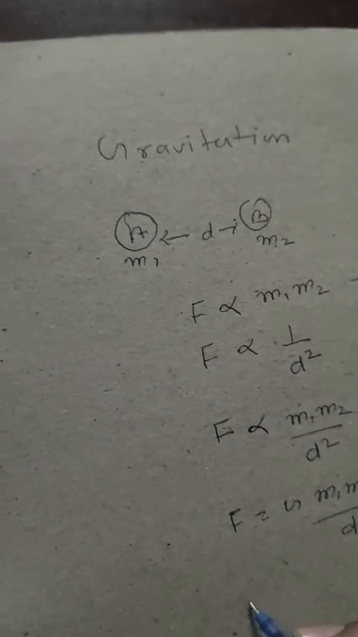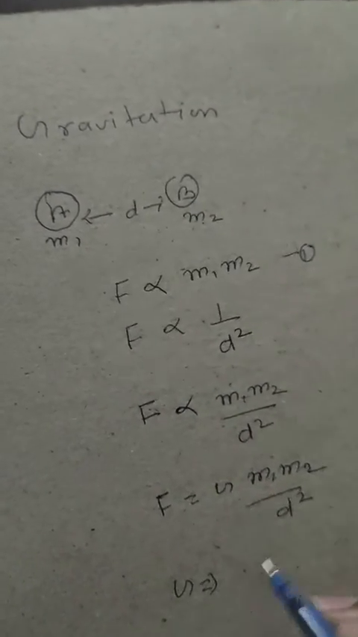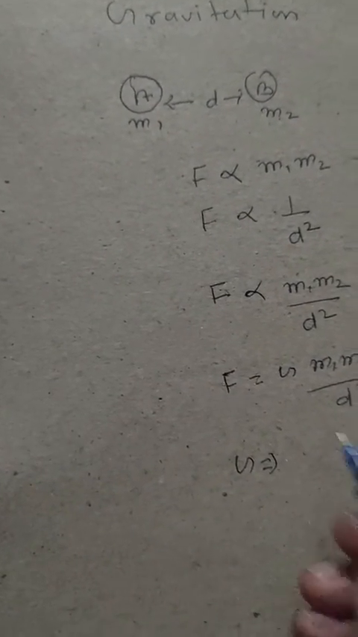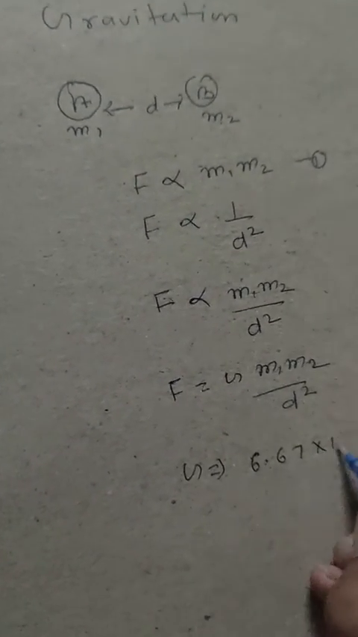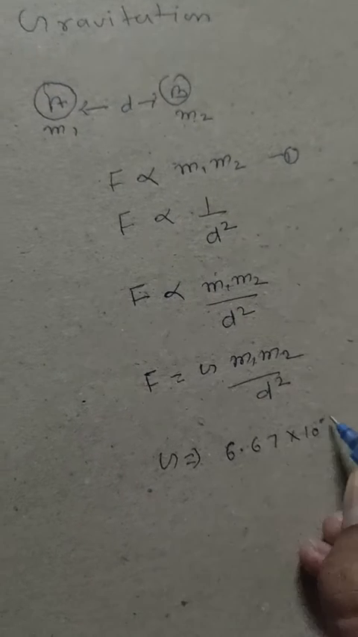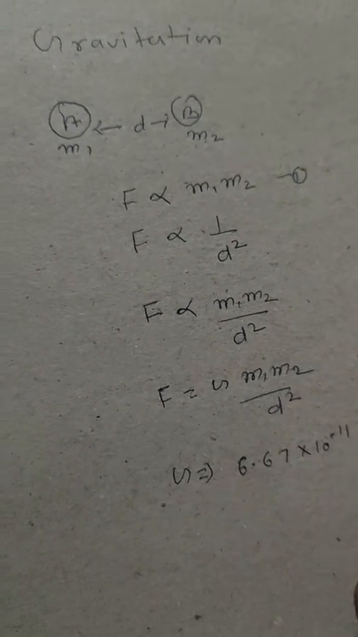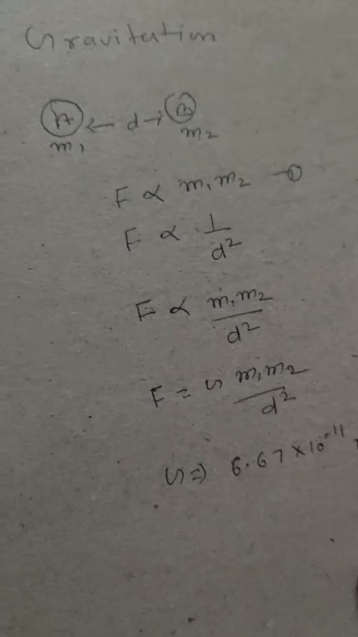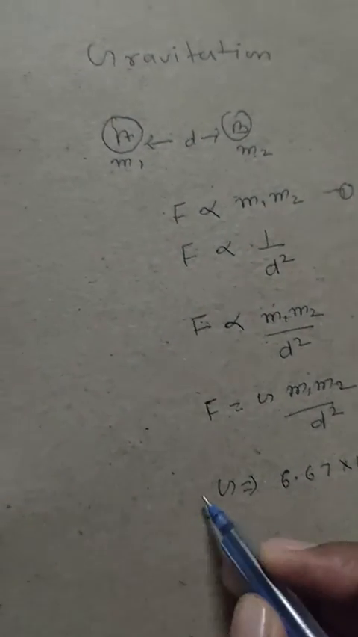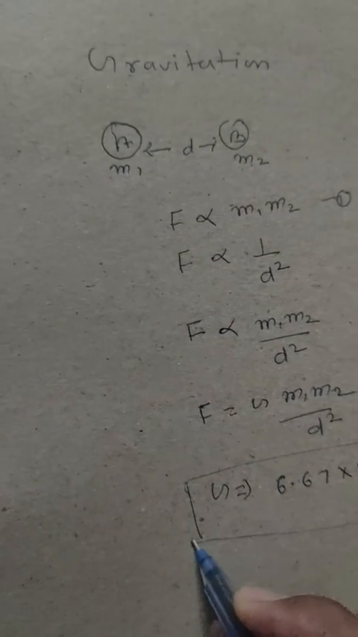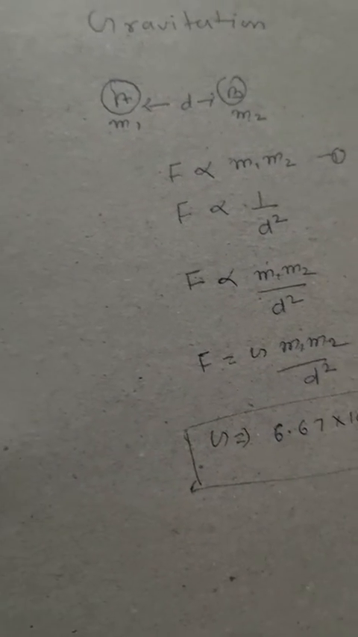So G here is the proportionality gravitational constant and it has a fixed value. We can say that G is 6.67 multiplied by 10 to the power minus 11 Newton meter square upon kilogram square. This is the value of G. It is the fixed value of G, the gravitational constant, and F is the force between these two objects.